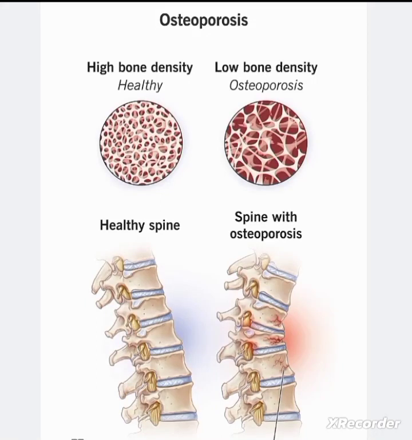Osteoporosis, or porous bone. Osteoporosis, otherwise known as fragile bone disease, is a chronic, progressive metabolic bone disease characterized by low bone mass and structural deterioration of bone tissue, leading to increased bone fragility. So, in osteoporosis, it's a progressive metabolic bone disease. Here, there will be low bone mass and structural deterioration of bone that leads to bone fragility or increased chance of fracture.